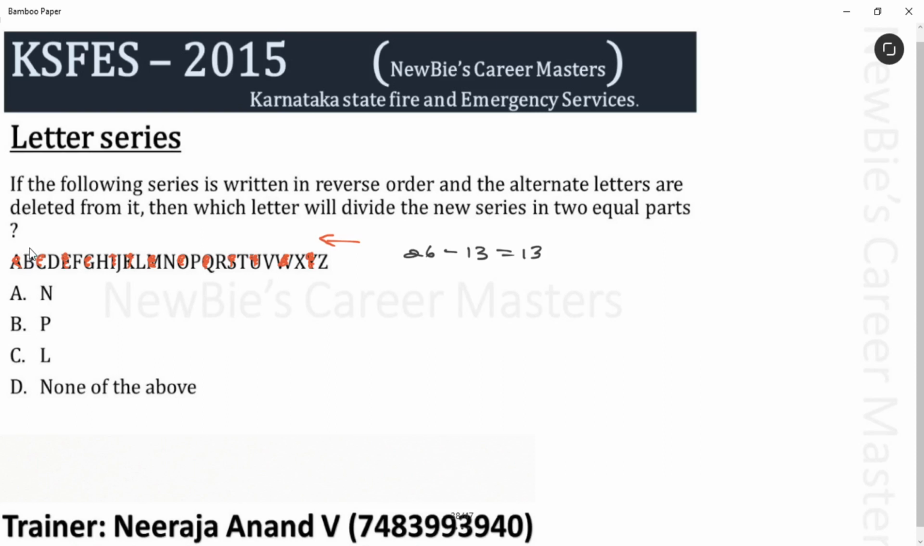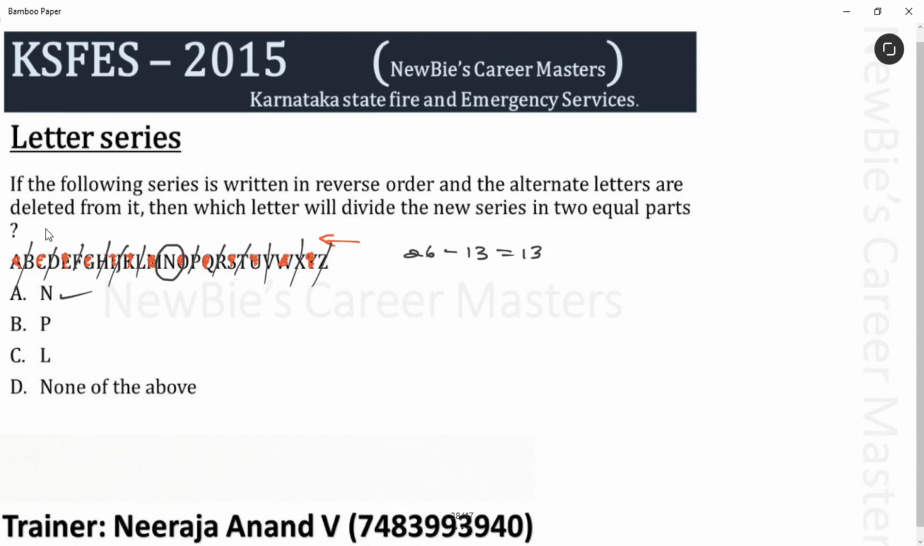Let's divide this. BZ, DX, VF, HT, RJ, okay, LP. What is left out? N is left out. Am I clear? Answer for this question is N. N divides this remaining 12 letters into 2 parts. Okay. Try to remember this question. Since we have started from Z, we are getting N as the answer.